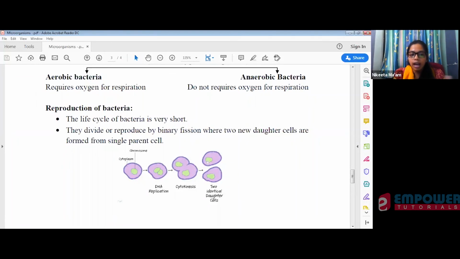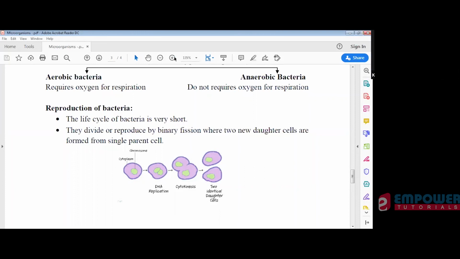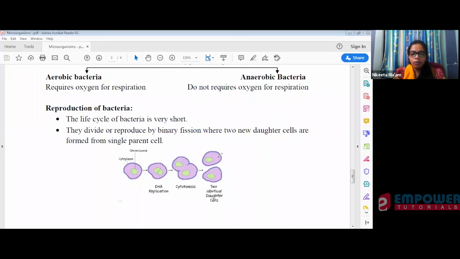This is how reproduction of bacteria occurs. If this cell wants to divide further, from here you will have two more daughter cells, and from here two more daughter cells. This is how they will divide.